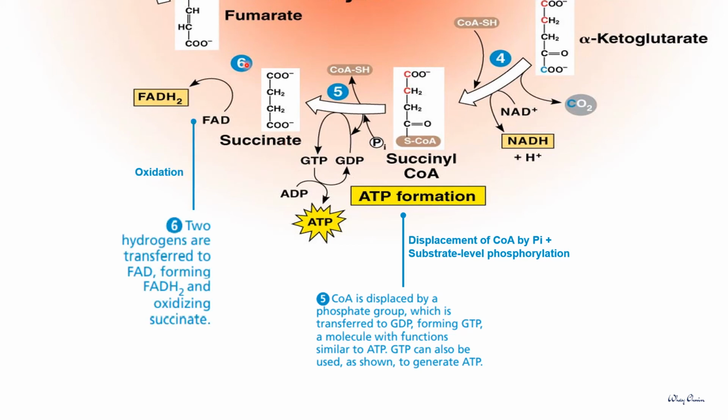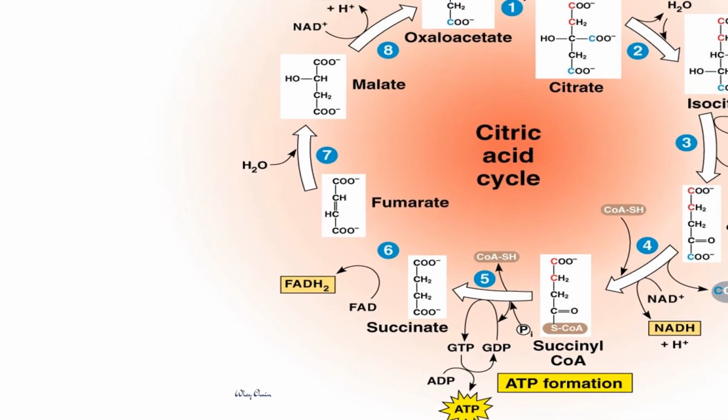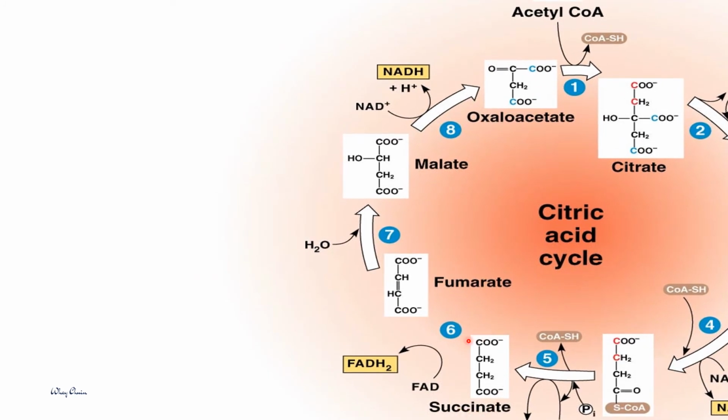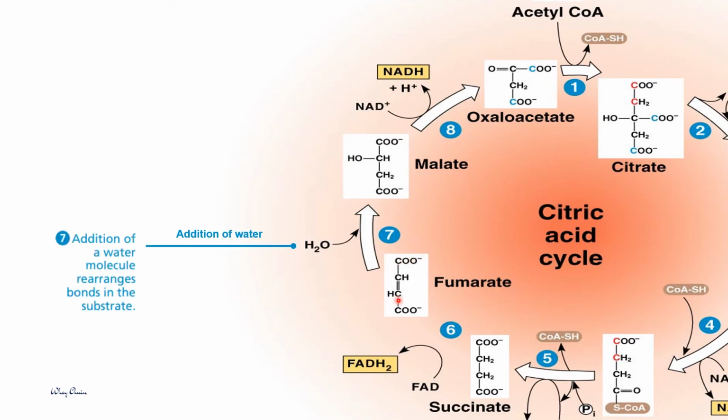In step number 6, succinate is oxidized by transferring the hydrogens and electrons to FAD and produces another electron carrier or high energy molecule, which is FADH2. So the 4-carbon succinate is oxidized to produce fumarate, and the 4-carbon fumarate will accept one water molecule and undergo rearrangement of bonds to produce malate.